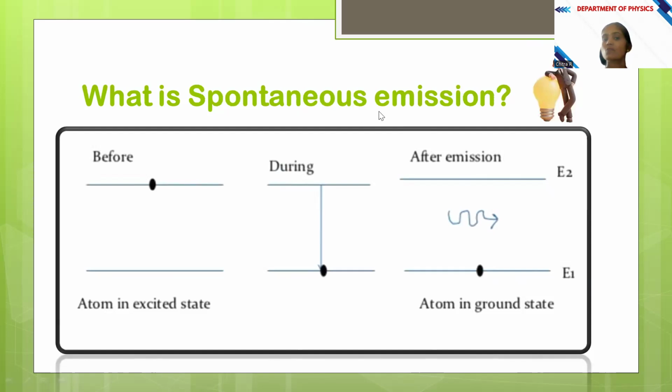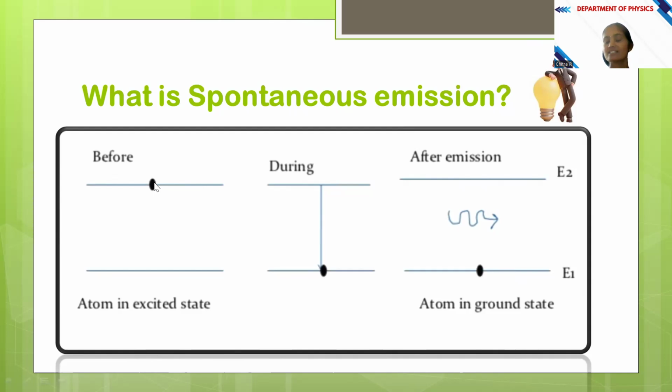The next one, let us see what is spontaneous emission. By the process of stimulated absorption, we have made the atom go to the excited state. So now the atom is in the excited state. Just imagine that we are in a very happy state and you have achieved something. So you will be in an excited state, right? But you cannot be in that excited state for a very long period. After some period of time, out of all celebrations, you have to come to the original state, that is the ground state. So here that atom is in the excited state.